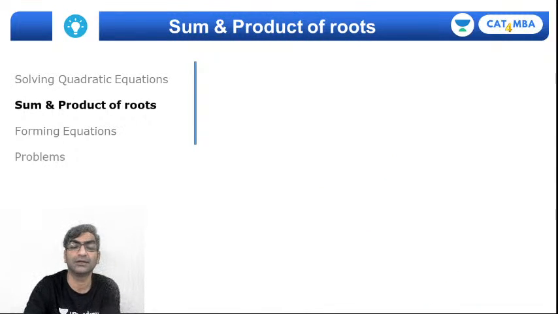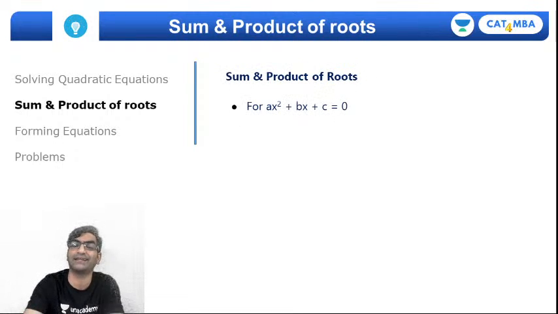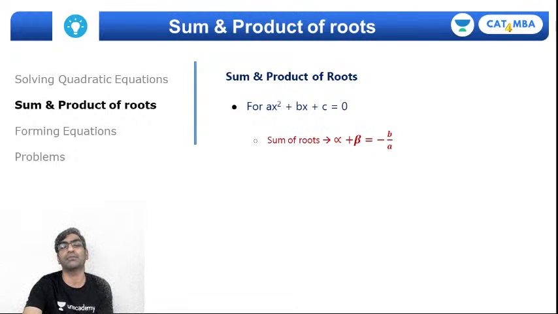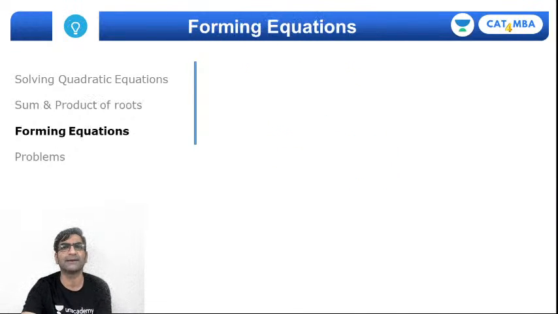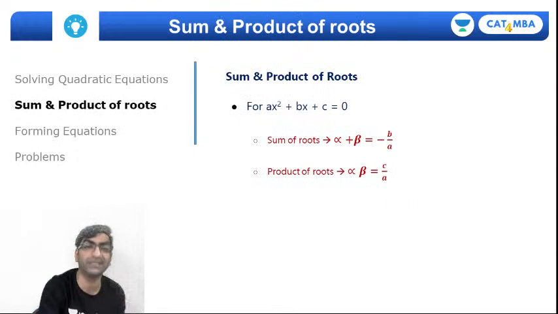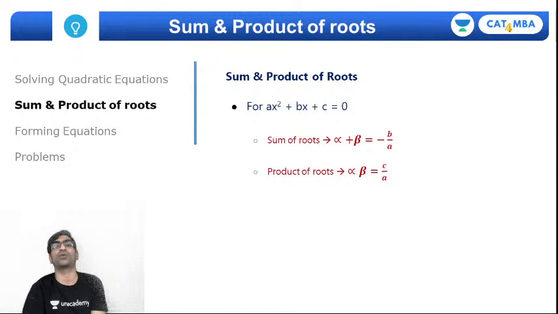Next up, a quick recap of how you deal with the sum and product of roots. If you have a quadratic equation ax square plus bx plus c equals 0, then without factorizing and without solving the equation, I can get the sum of roots as minus b by a, and the product of roots as c by a. Fairly obvious, right? How do I form equations? If I'm given an equation, I can derive the sum and product of roots.